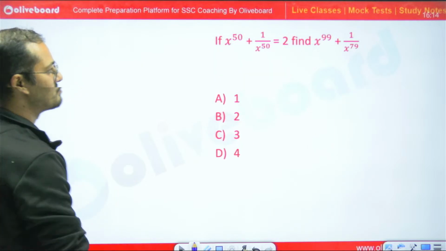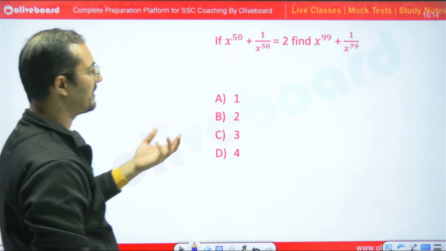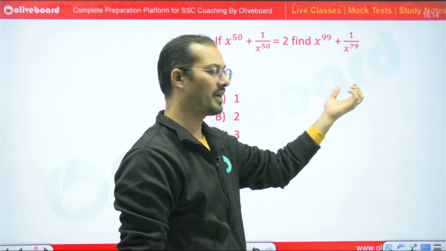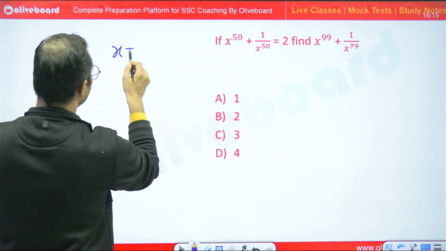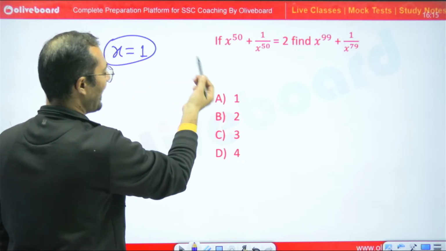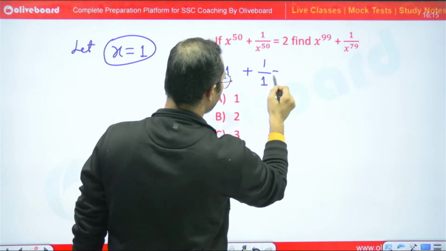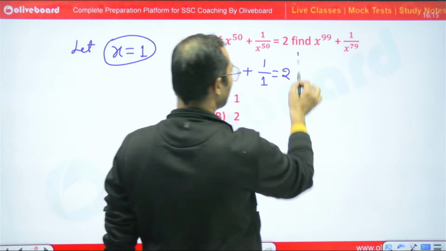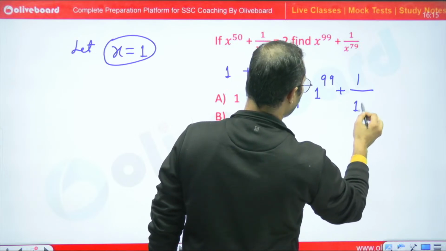Okay, so let's move to the next question. See, x to the power 50 plus 1 upon x to the power 50 is equal to 2. Find the value of x to the power 99 plus 1 upon x to the power 79. So simply we can say that x is equal to 1. Assume x is equal to 1. Then 1 to the power 50, 1 upon 1, is completely satisfying the given equation. So let us put x equal to 1 in 1 to the power 99 plus 1 upon 1 to the power 79.